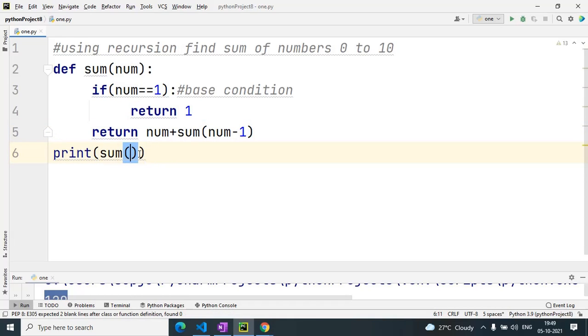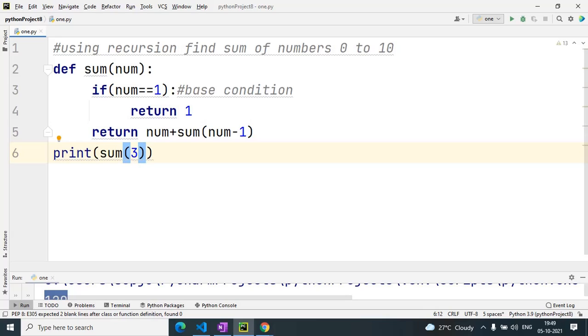I will check for small things, that is the sum of the first 0 to 3. So you will understand that 0 plus 1 plus 2 plus 3. What will be the answer? Sum of 0 plus 1 plus 2 plus 3.